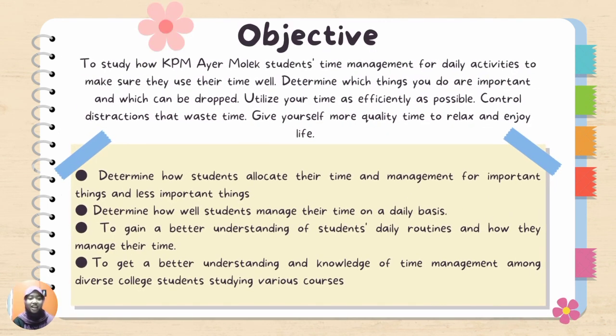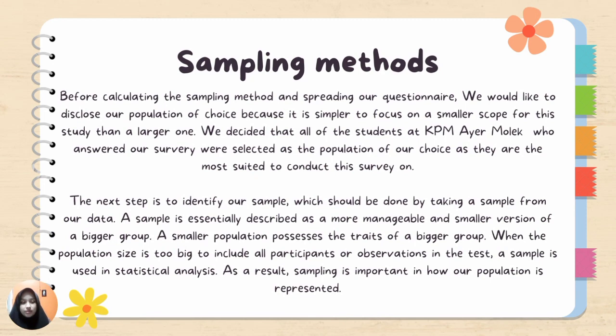Objective. To study how KPM Ayer Molek students manage their time for daily activities to make sure they use their time well. Here is the sampling method for our assignment. Before calculating the sampling method and spreading our questionnaire, we would like to disclose our population of choice because it is simple to focus on a smaller scope for this study than a larger one. We decided that all of the students at KPM Ayer Molek who answered our survey were selected as the population of our choice as they are the most suited to conduct this survey on.